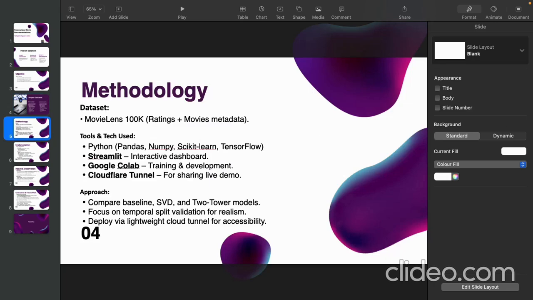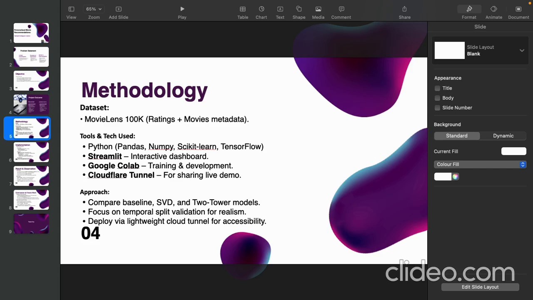So coming to the methodology, we picked MovieLens 100K, which has user ratings and movie metadata. We use tools like Python, Pandas, NumPy, scikit-learn, and TensorFlow. We use Streamlit to build our dashboard, and Google Colab to build, train, and deploy everything. And Cloudflare Tunnel is the one that helps us tunnel the output from Google Colab into a Streamlit dashboard.